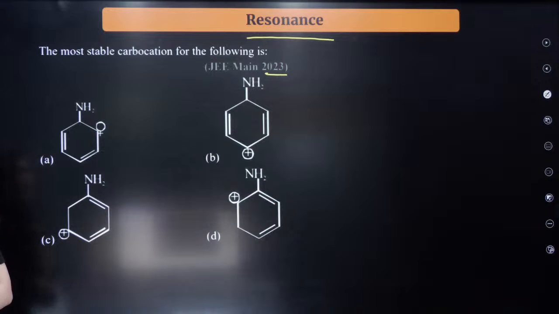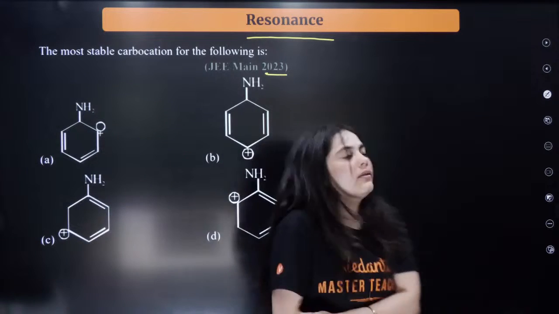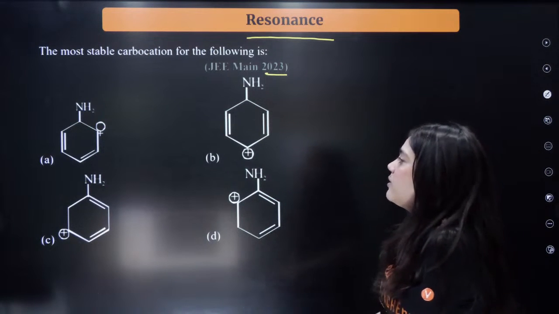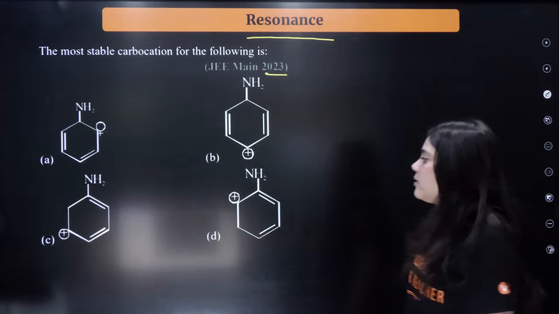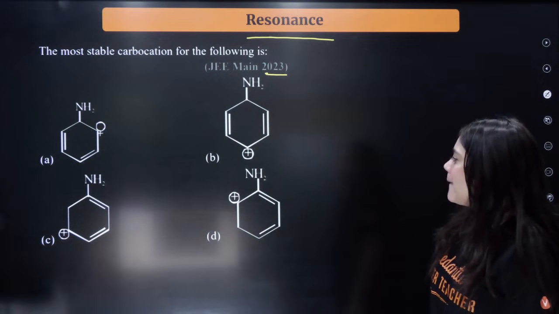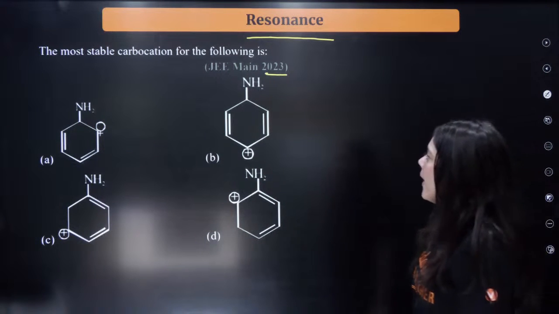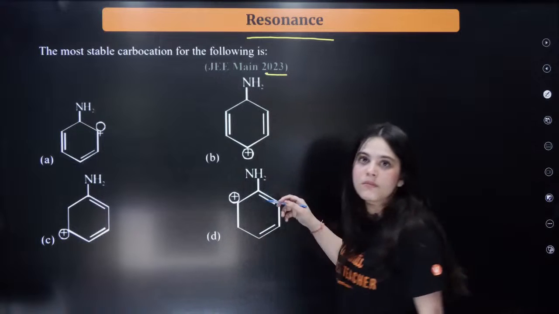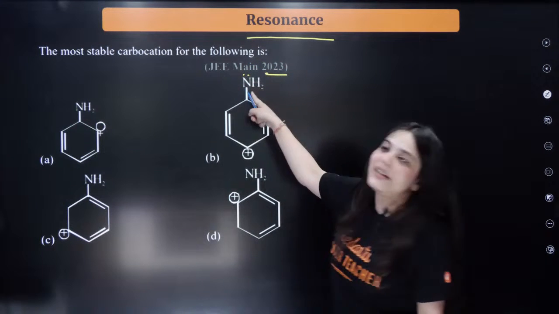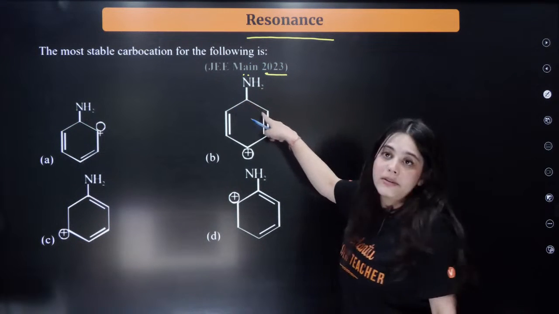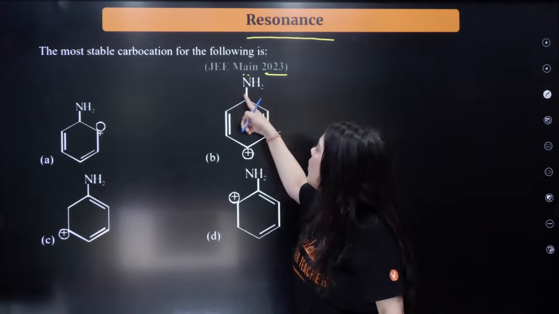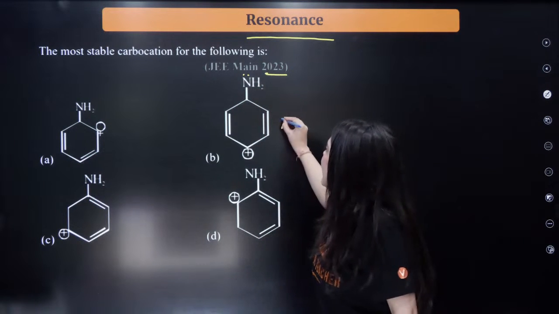B. Why do you think B is the answer? B is not the answer, bacha. Look at the resonating structures. Once again, where do you think the most resonance is possible? Here, once again, bacha, if the lone pair of atom are present on this atom, then the double bond should have been on this atom, right? Then only this could show a very good resonating structure. B cannot be the answer.